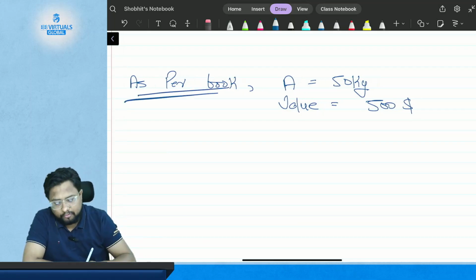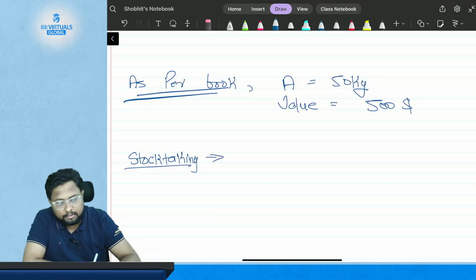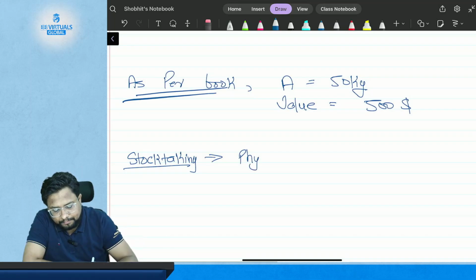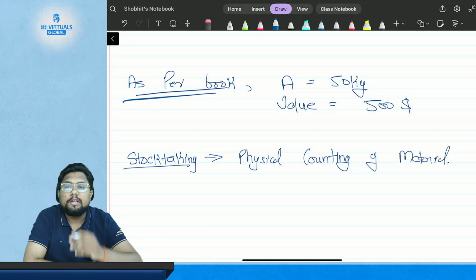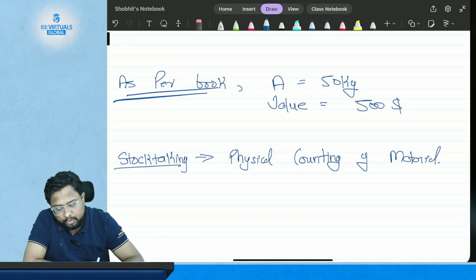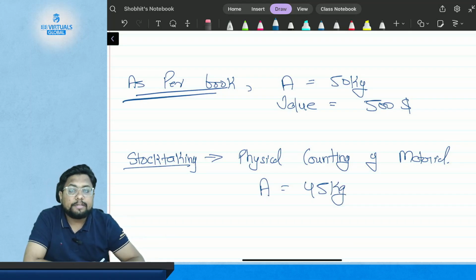But when you go for the stock taking, which involves physical counting of the material of inventory, when you physically have counted, you get to know that there are only 45 kgs of material A in your godown.